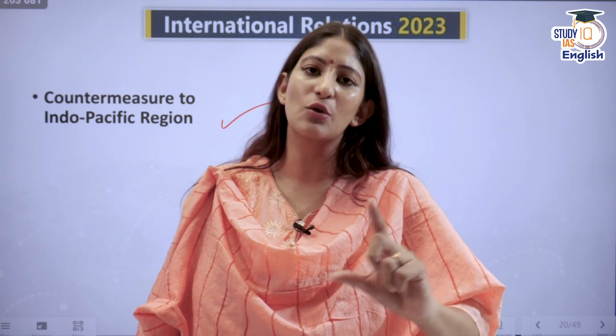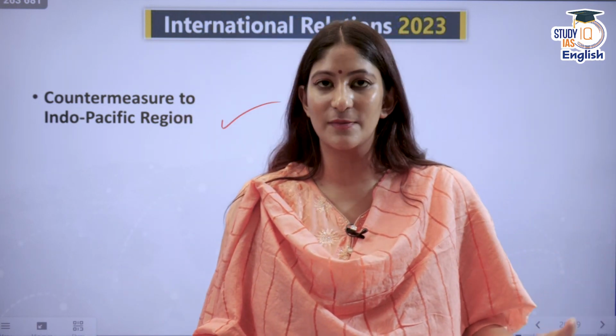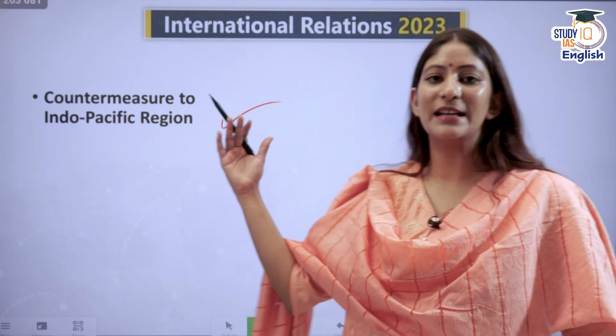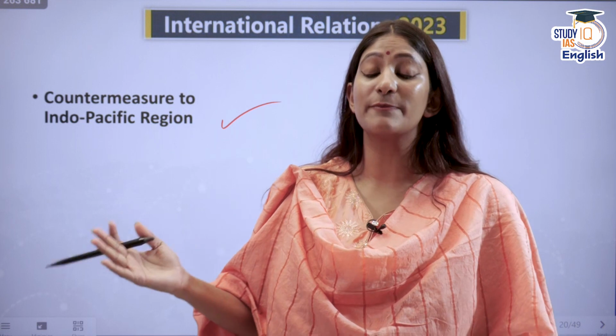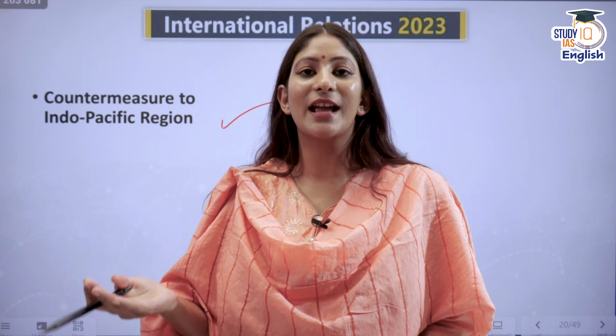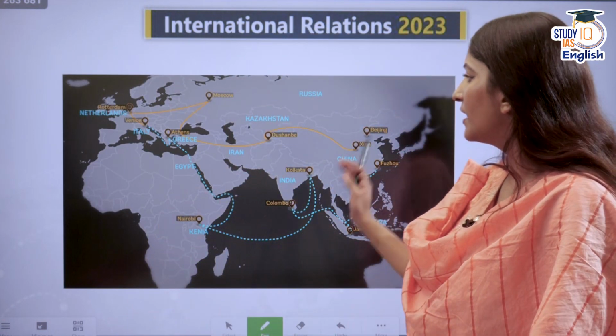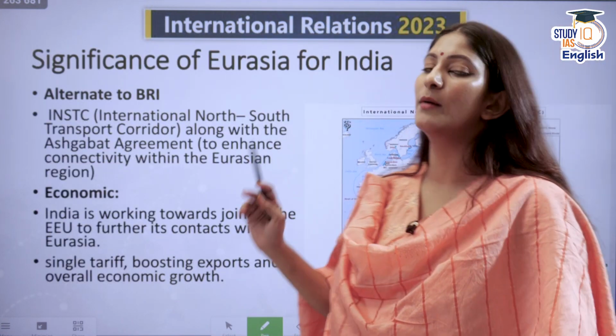China's assertiveness is not only in Indo Pacific, right? The Quad which has been formed, the AUKUS which has been formed is for Indo Pacific. What about Eurasia? Eurasia is being left behind from the Indian perspective, and that is why it is emerging as a counterweight to the Quad or the Indo Pacific. All right, I have already told you about this. Let's talk about the alternatives.